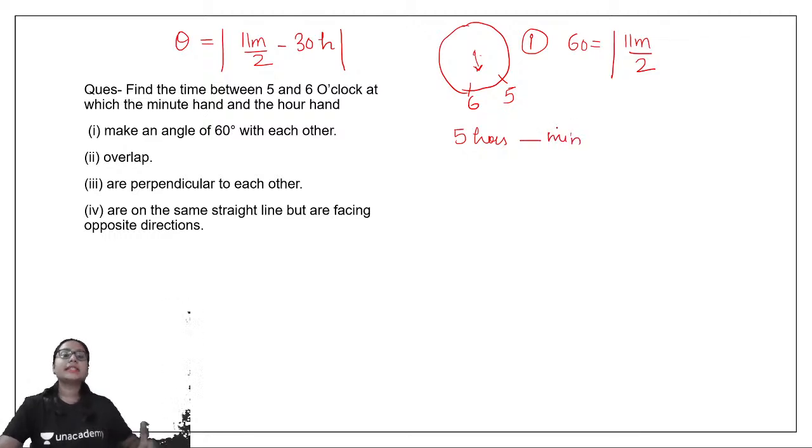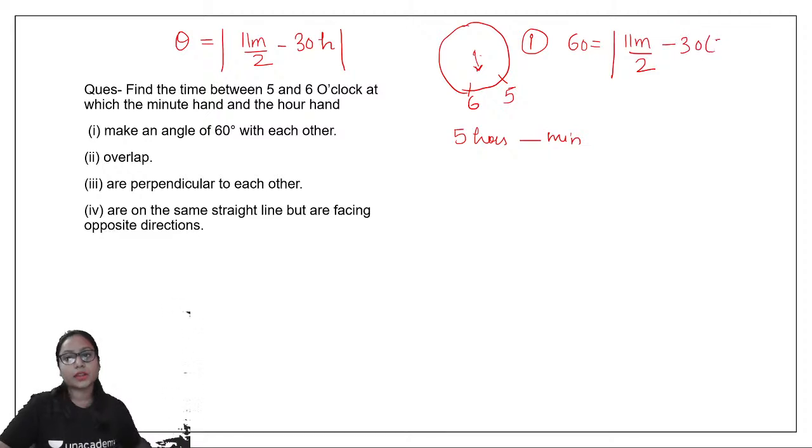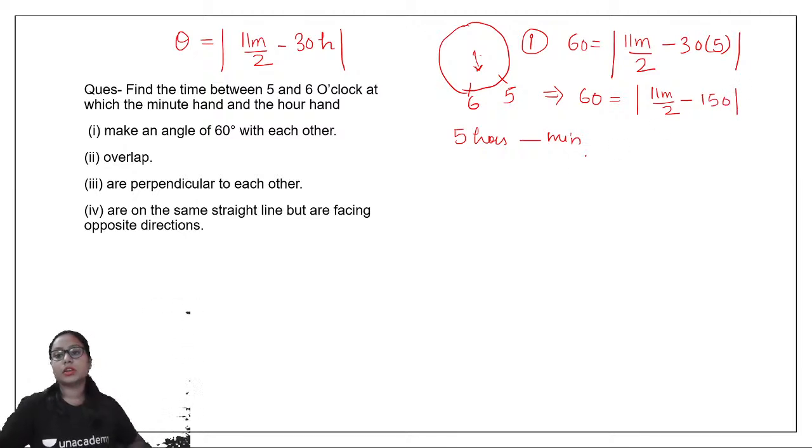Okay, so we can take the value of h as 5. So it would be 30 into 5. Alright, so let us do this calculation. So from here I will get 60 is equal to 11m by 2 minus 150. So let's solve this.